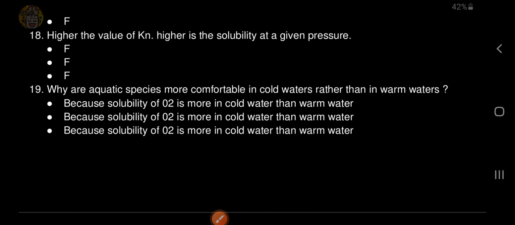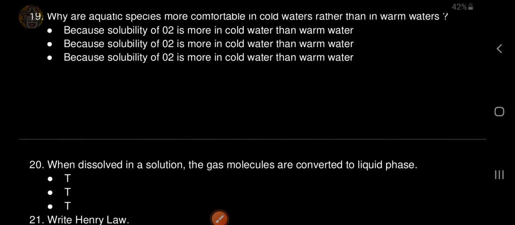Higher the value of KH, higher is the solubility at a given pressure. False. Why are aquatic species more comfortable in cold waters rather than in warm waters? Because solubility of O2 is more in cold water than warm water.